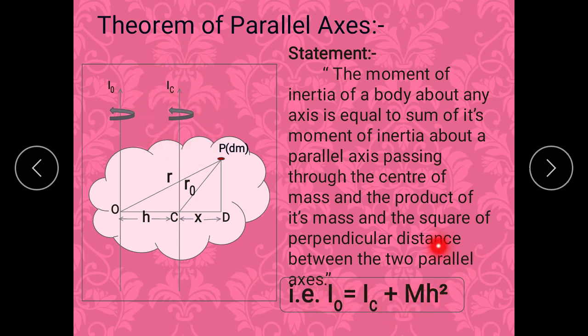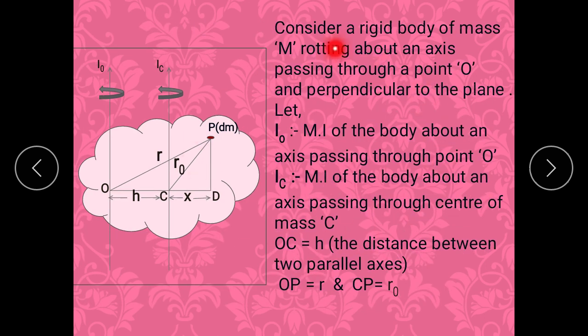Plus, there is a product. Product of what? Mass. Capital M is the total mass of this rigid body. And square of what? Perpendicular distance. H is the perpendicular distance between those two axes, so we have to take the square of that. So IO must be equal to IC plus MH square. So see the proof now.